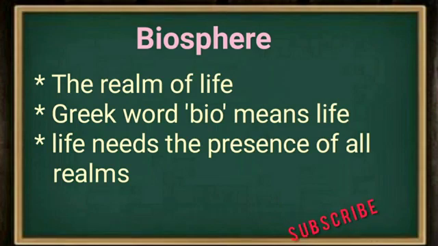Of course, we know living things need the presence of all these three realms. Without these three realms, there is no living thing, because every living thing needs land, water and air.